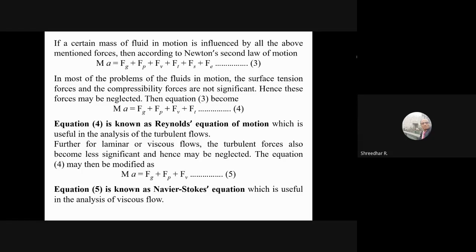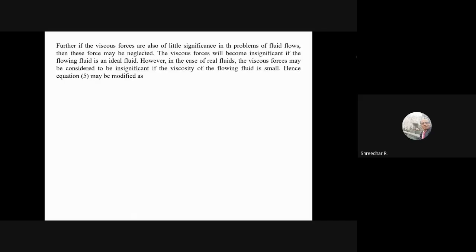Now, when we go for flows where the viscous force is of little significance and can be neglected, for example, if we make an assumption that the fluid is ideal, then the viscous forces, surface tension forces and all these forces are eliminated totally. However, in case of real fluids also, the viscous forces are quite insignificant if the viscosity of the fluid is quite small. So this boils down to two forces, which are gravity force and pressure force. This equation is known as Euler's equation of motion.